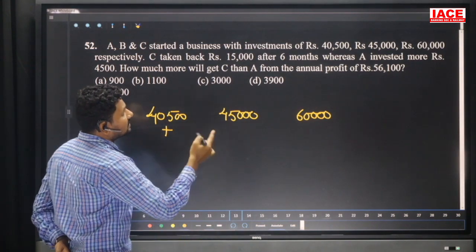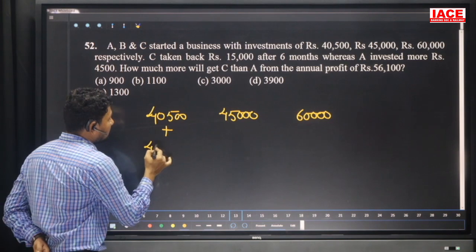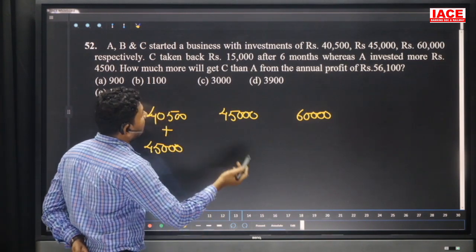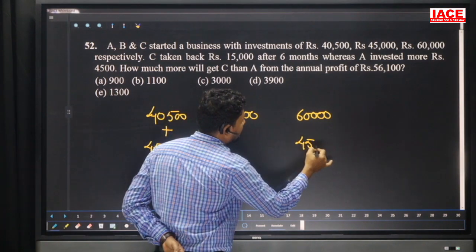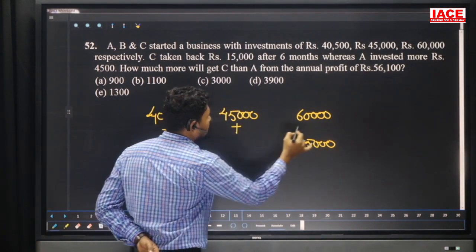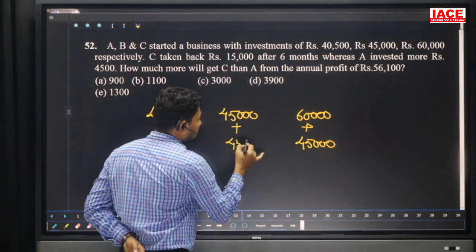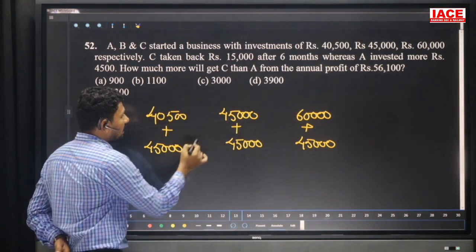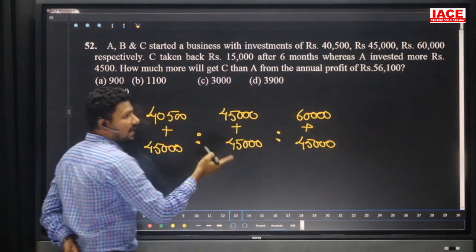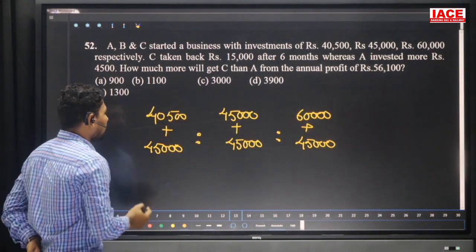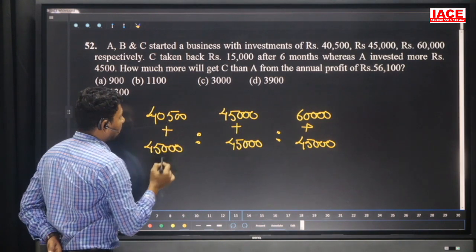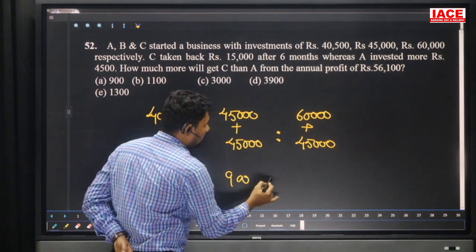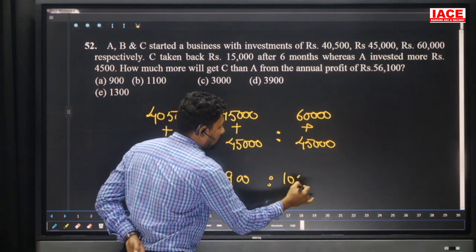After the 6 months, A invested 4,500 more, so his investment became 45,000, and B's investment is not changed. C took back 15,000, which means his investment became 45,000, and it does not change for the next 6 months. Overall values are here; the total investment time I am not writing because it's not required. So 40500 and 4500 become 45000.